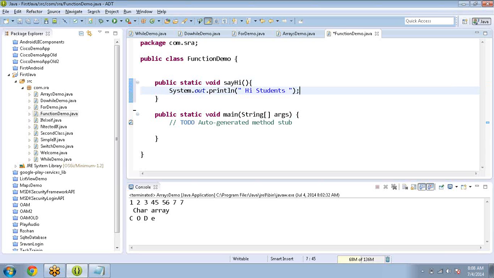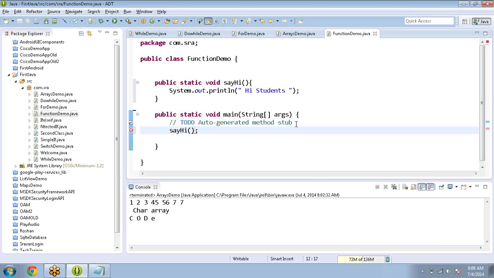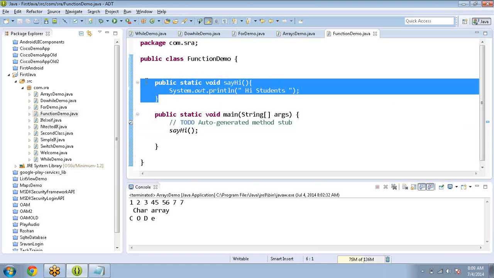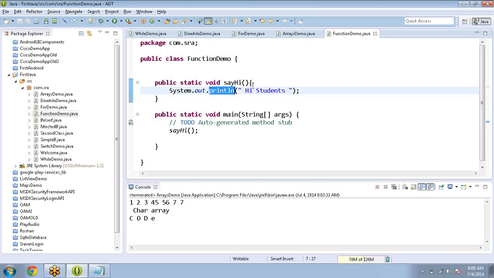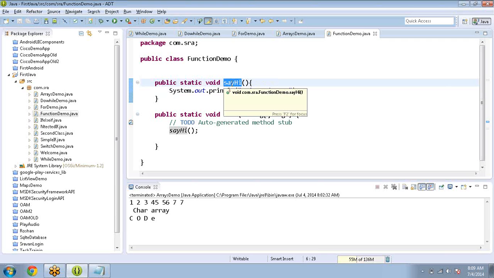Say hi. So here what I'm going to do. This is one function. Here in a function I can write whatever I want. Open brace, open parenthesis, and the closing parenthesis. In between we can write something, that is the body of the function. Next one, the function name. A function name I have given as sayHi.